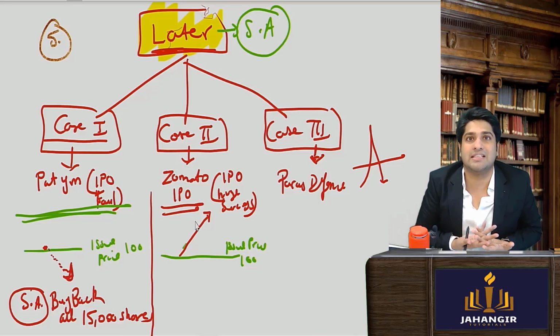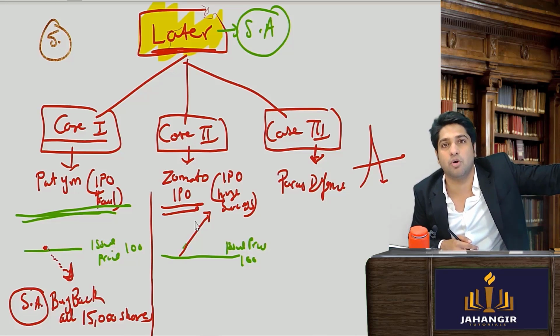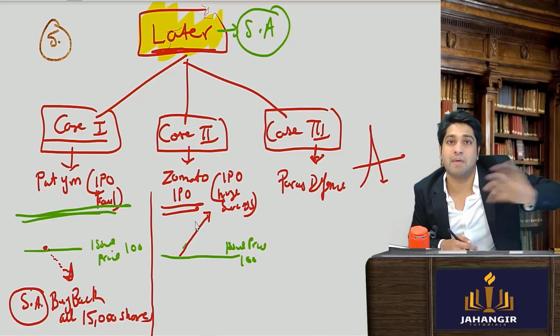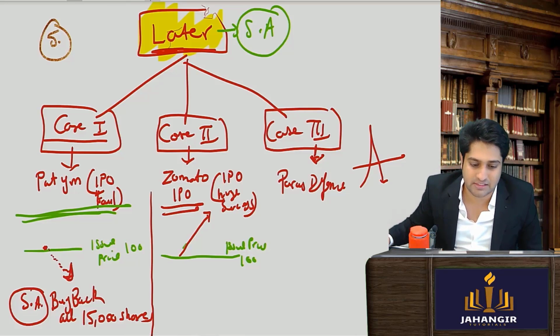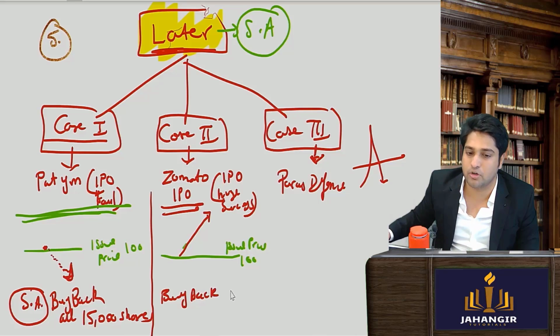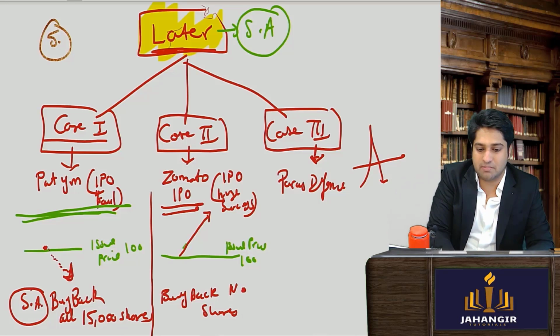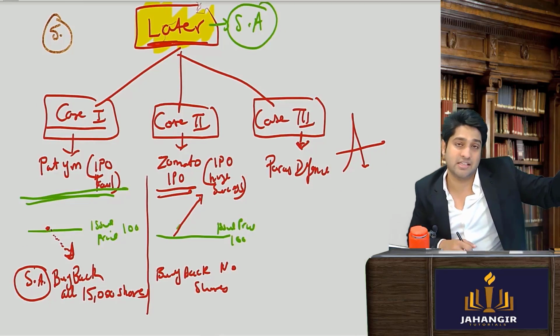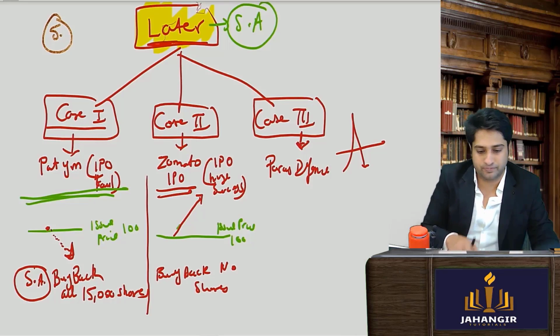So the stabilizing agent will say, वो जो 15,000 shares तो बेच दिए हम लोग ने, पैसा आ गया, but buyback नहीं कर पा रहे हम लोग. We could not. So in this case, will the stabilizing agent be able to buy back any shares? So they could buy back no shares. Could not buy back any shares in the market. Now question is कि भाई after 15 days, after 30 days, we have to return the promoters the shares, yes or no?